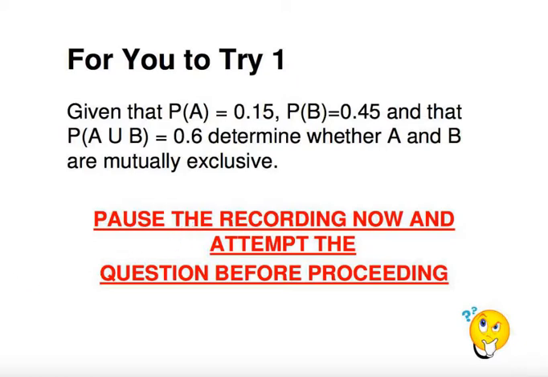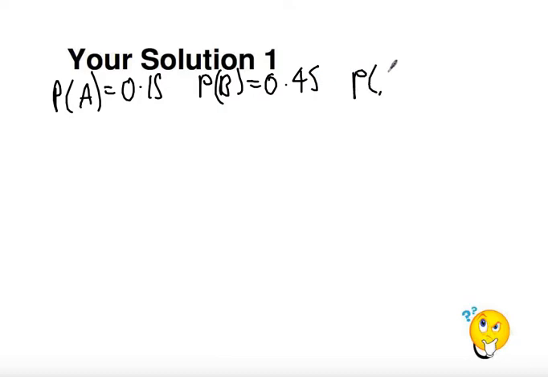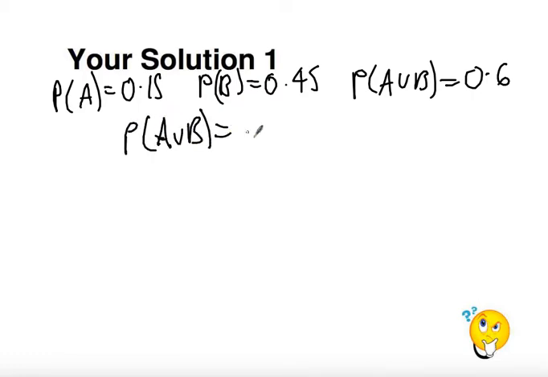Okay, so let's go through the answer to this. We had the probability of A equals 0.15, probability of B equals 0.45, probability of A union B was 0.6. I want to show they're mutually exclusive, so what I want to do is show that the probability of A union B is equal to the probability of A plus the probability of B. I want to show that this property here is true.